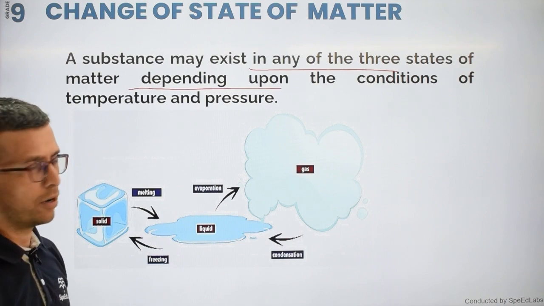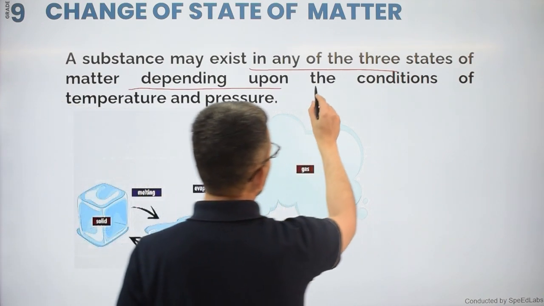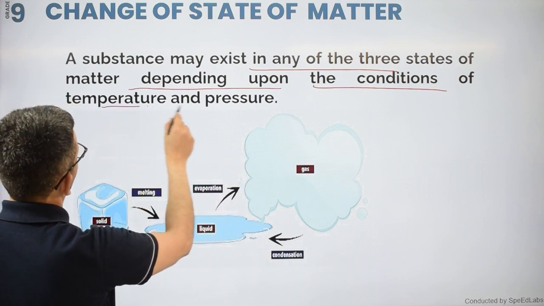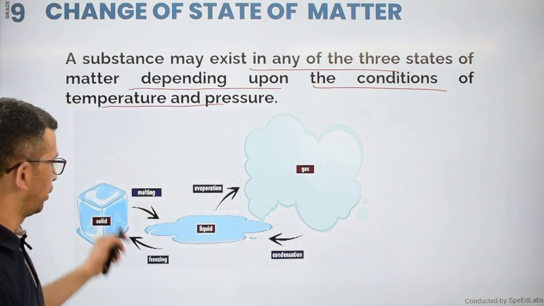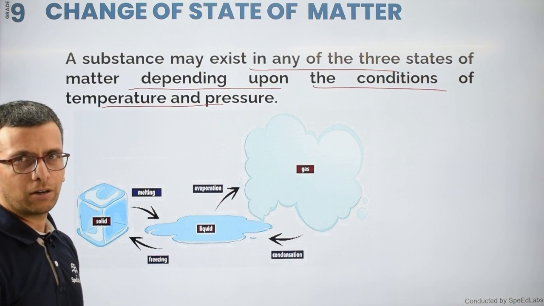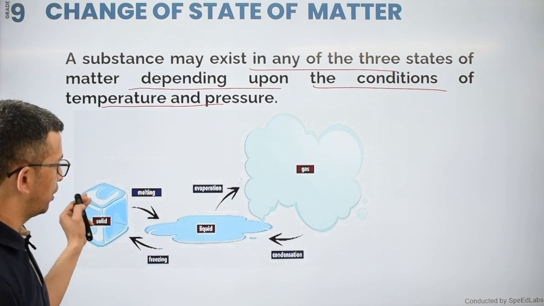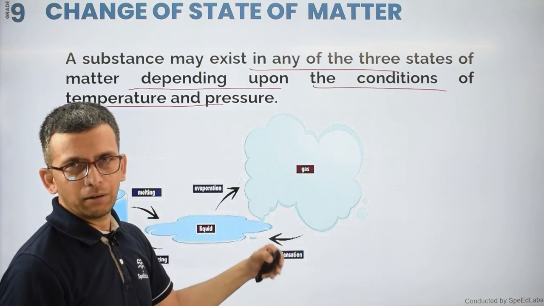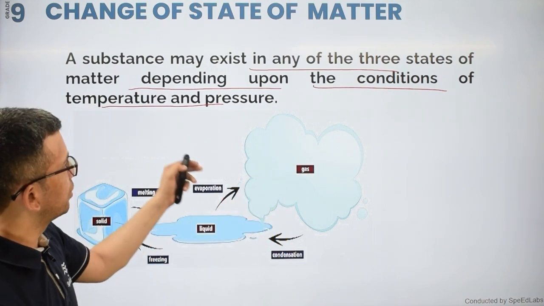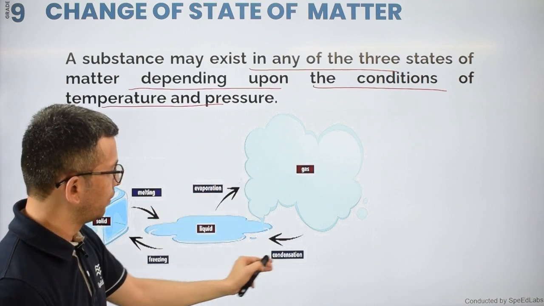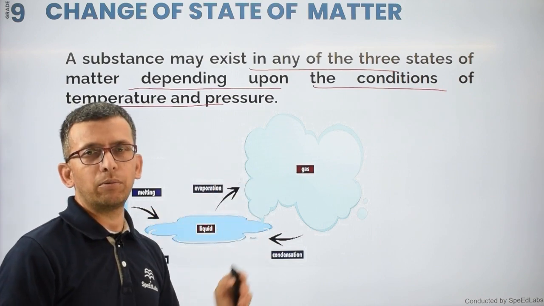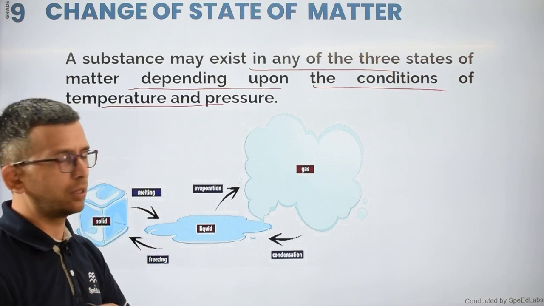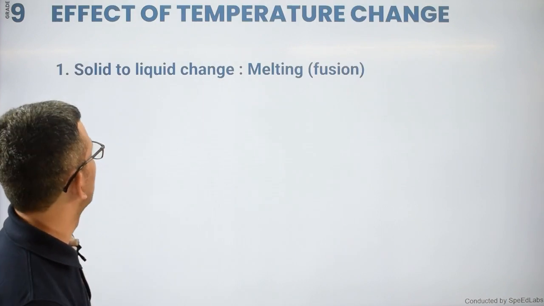And the important point is that it totally depends on the conditions of temperature and pressure. If I increase the temperature, the state of matter changes from solid to liquid, and even from liquid to gas. And if I change the conditions again, either temperature or pressure, I can get my original liquid once again. So states of matter depend totally on two factors here, temperature and pressure.